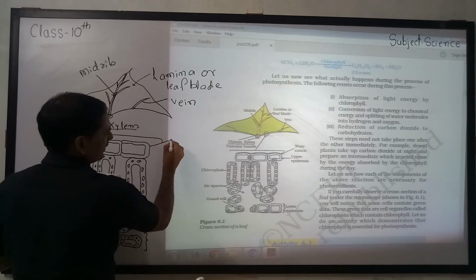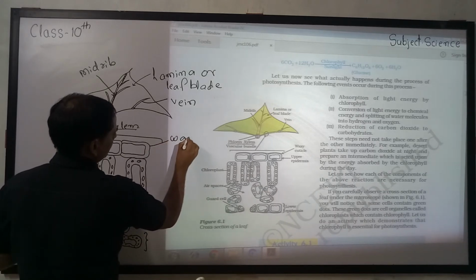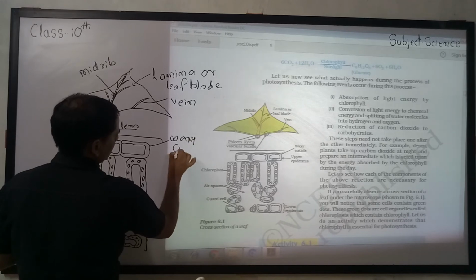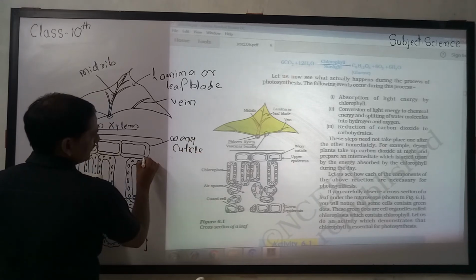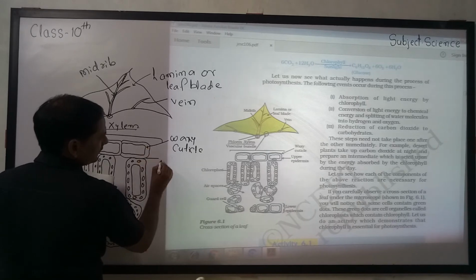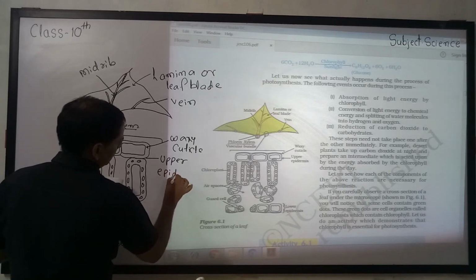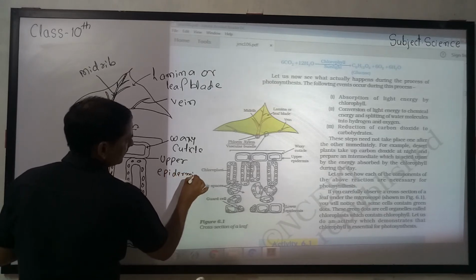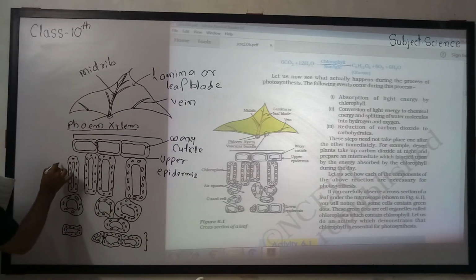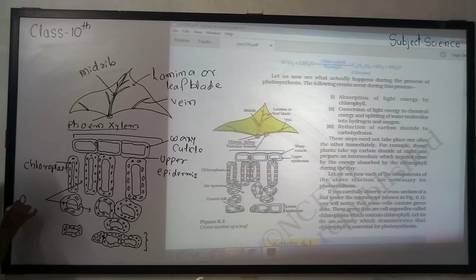And this part is here, waxy cuticle. And this part is the upper epidermis. And this one is part of the whole is chloroplast. Chloroplast plays a very important role in photosynthesis, chloroplast or chlorophyll. This one is air space. Here this part is air space. We have already discussed.